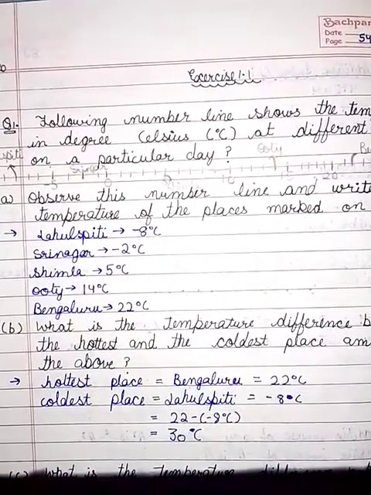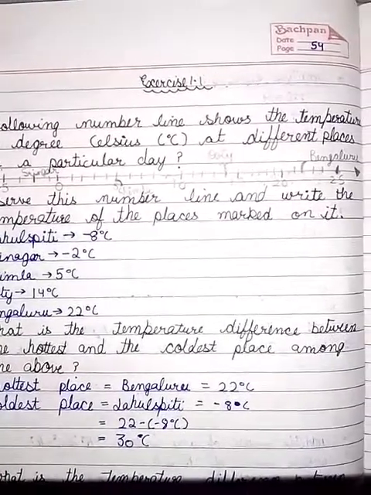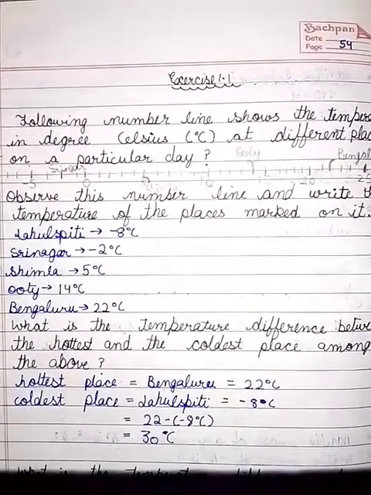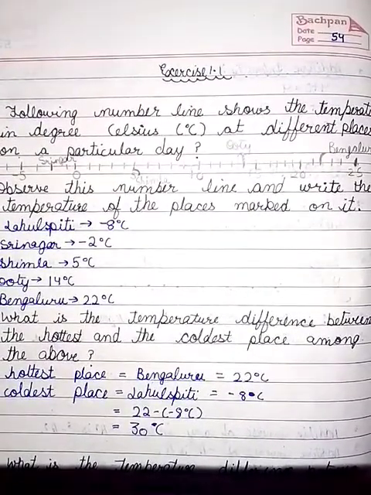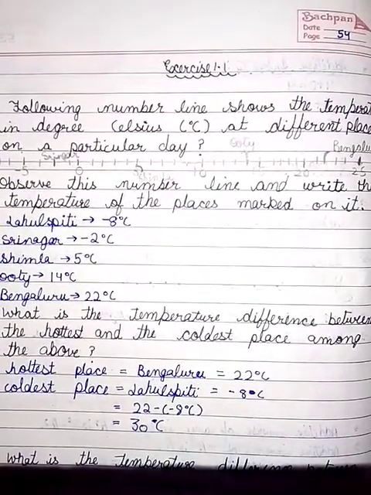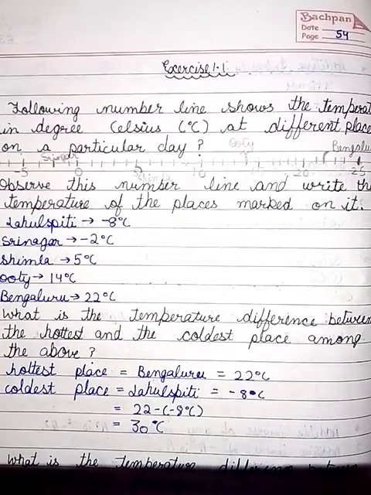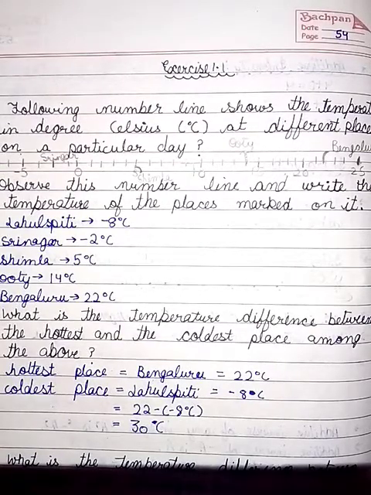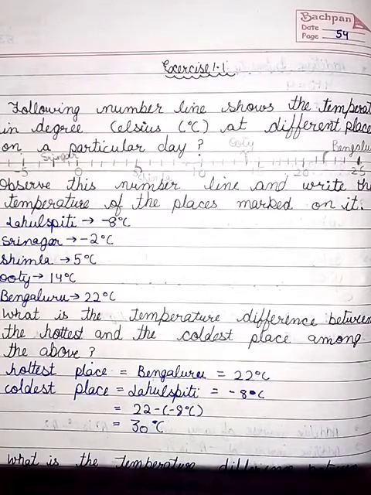Question number 1, B part. What is the temperature difference between the hottest and the coldest place among the above? Hottest place is Bengaluru. Bengaluru's temperature is 22 degrees Celsius. Coldest place, Lahul Spiti, and its temperature is -8 degrees Celsius. So 22 minus -8 degrees Celsius, minus minus becomes plus, 22 plus 8 is 30 degrees Celsius.